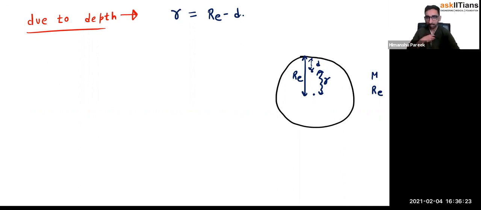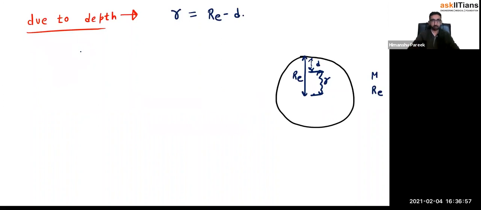What I'm saying is that d is the depth. You are sitting on the Earth's surface, you're going d depth below the Earth's surface. Okay. So small r is the distance from the center of the Earth. So what is the value of small r? It will be equal to the total distance, which is Re, minus depth. You'll be getting the remaining one from here to here. Okay. So that's the value of small r. Now, why am I calculating this? Just wait for a second. You will get it very soon.